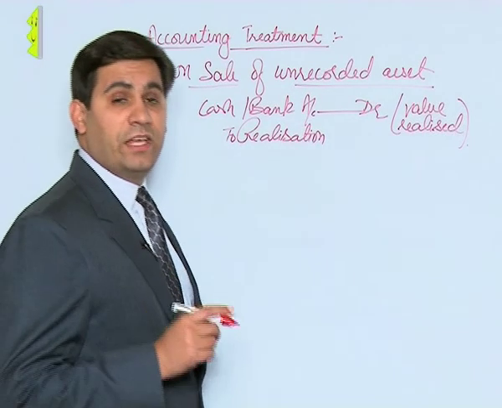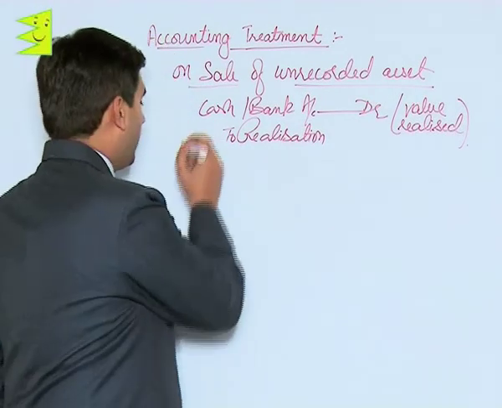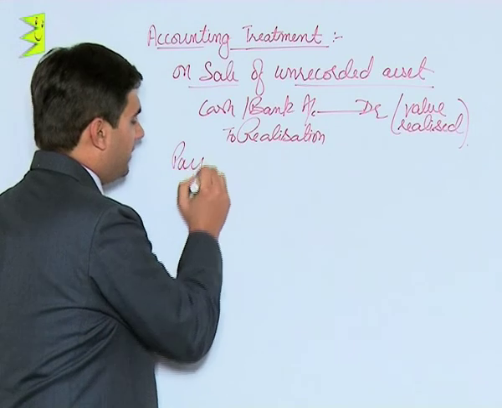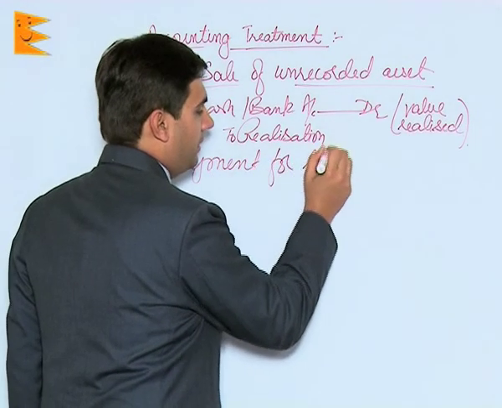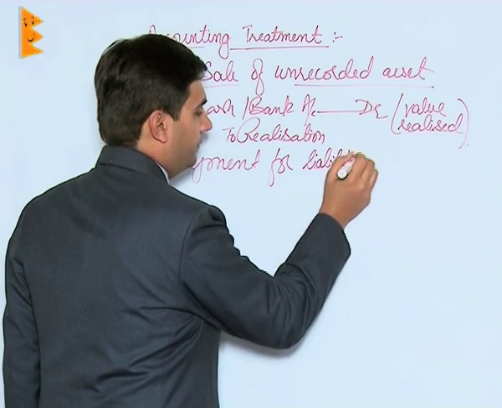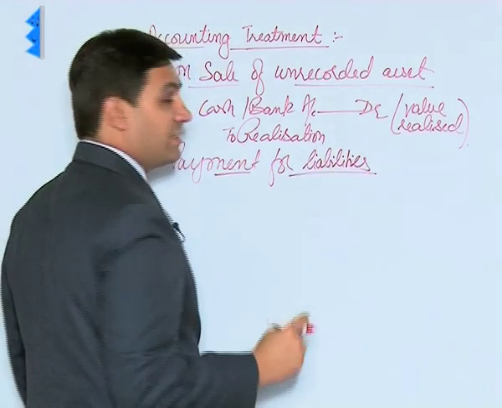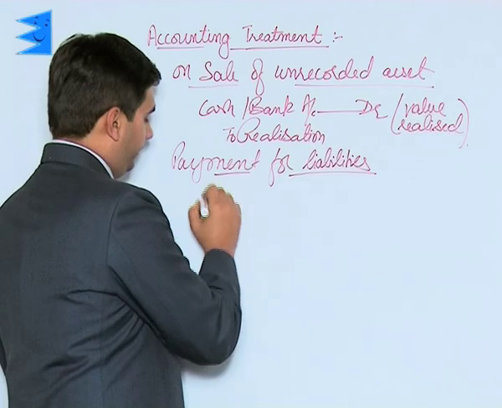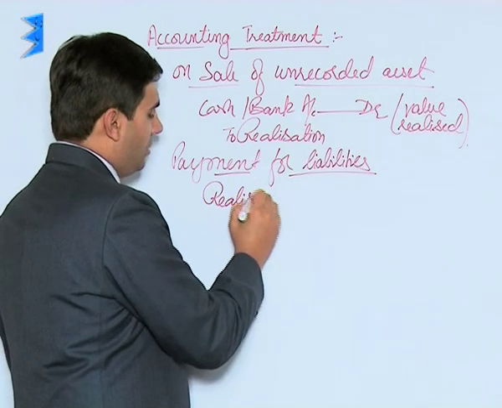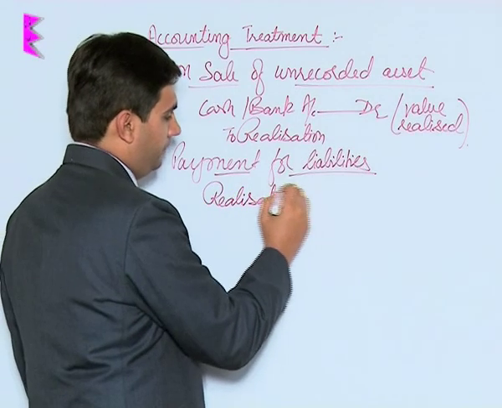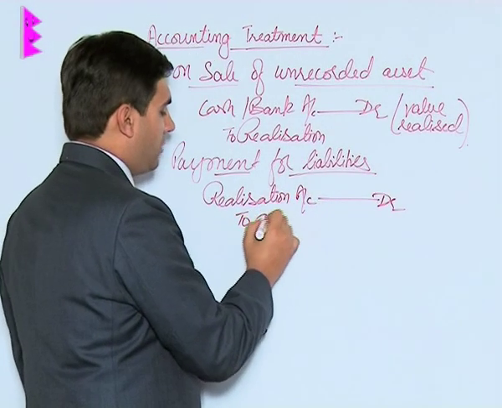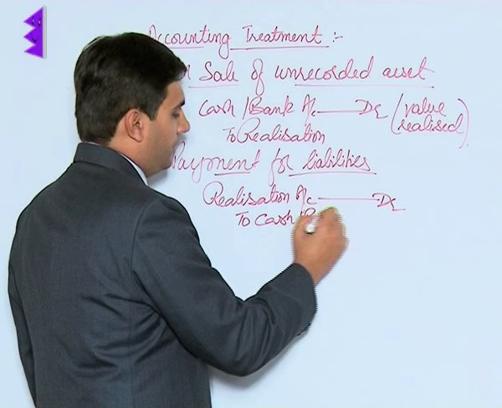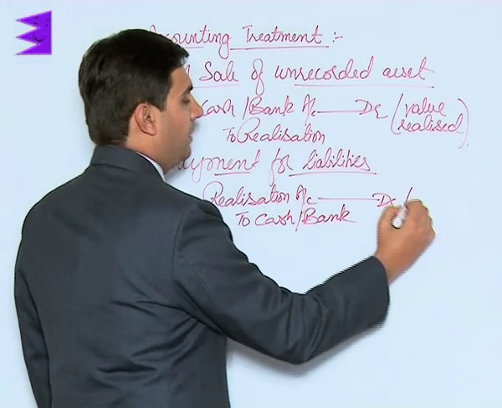Coming to the entries where liabilities are paid. So when payment for liabilities is made, in this case, the journal entry is realization account debited to cash or bank, that is payment made.